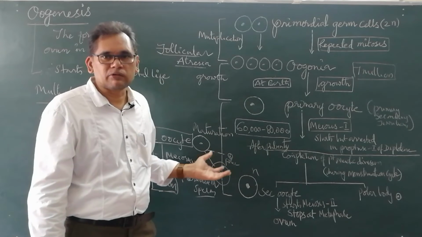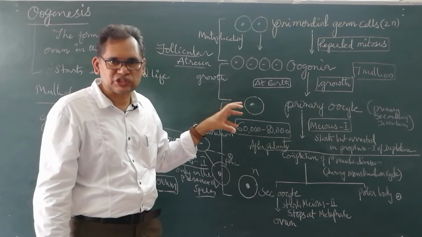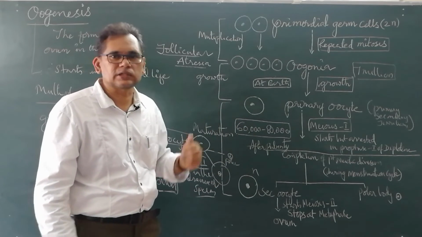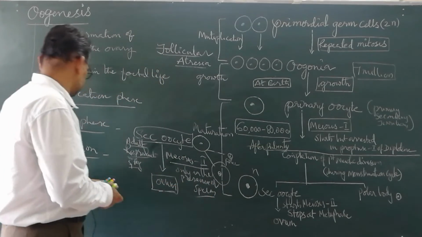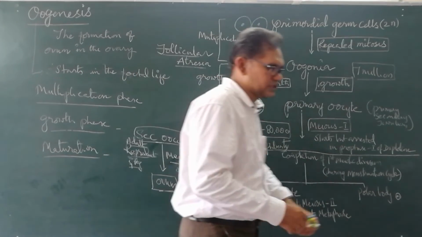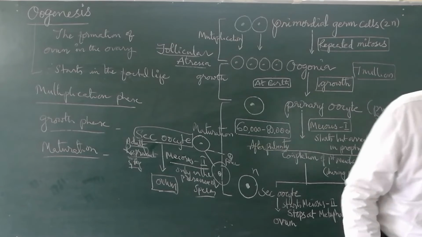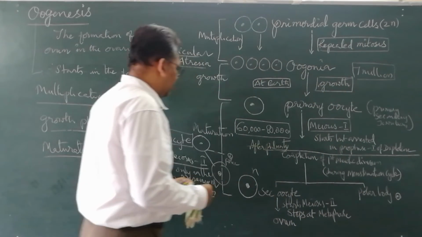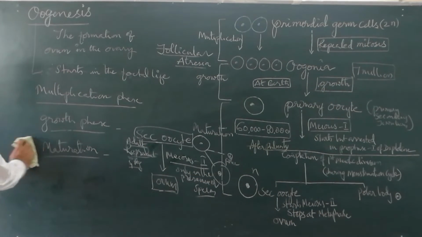Now, how their development takes place and what the different structures are, we will discuss here. Okay. Now, here is the follicle, the primordial follicle and primary follicle.